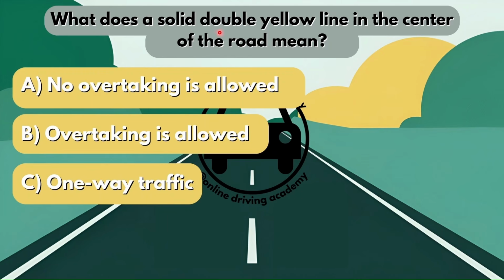What does a solid double yellow line in the center of the road mean? Is it option A, no overtaking is allowed? Is it option B, overtaking is allowed? Or is it option C, one-way traffic? Now if you see a solid double yellow line in the center, it means that no overtaking is allowed.